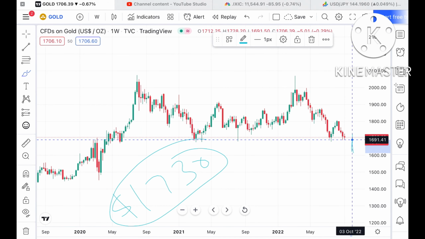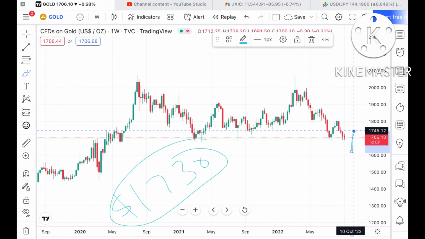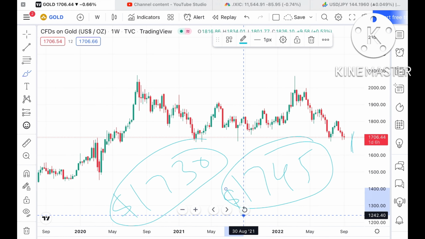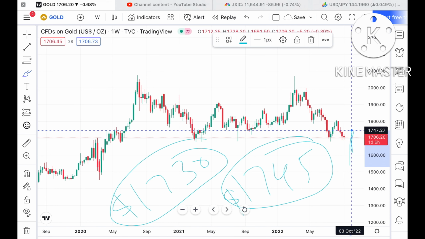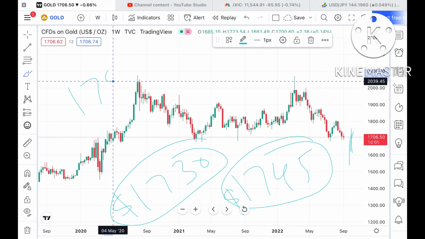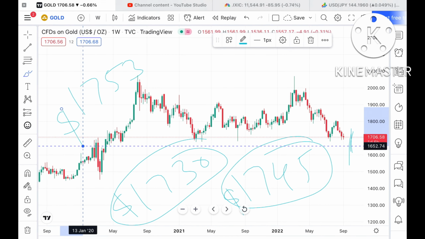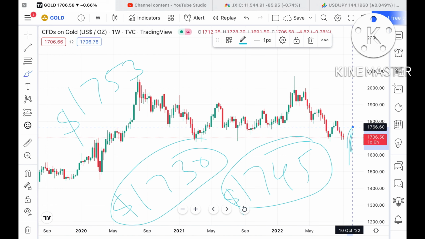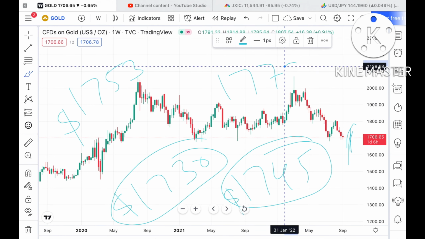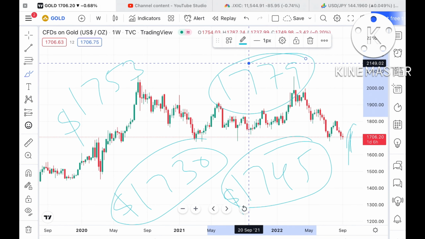If this level goes higher, it can go towards a level of 1745, and 1745 is a weak resistance. Keep this in mind. The probability is high that it can go further upside and touch a level of $1753. Once the price goes above $1753, there is a higher probability that it can go further upside and touch a level of around $1779. Keep all these things in mind and follow a proper plan.